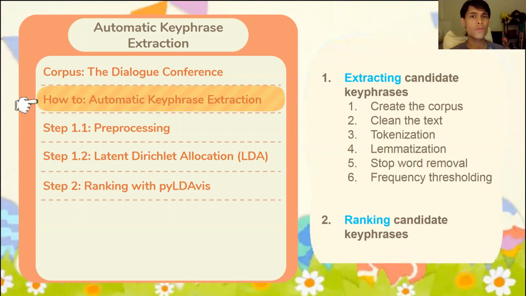Stop word removal: we remove really frequent words that are obviously not keywords, like the, a, because. And frequency thresholding: we remove extremely rare tokens that are probably mistakes and extremely frequent tokens that aren't specific enough to be key phrases. For ranking candidate key phrases, there are a lot of different approaches. In our case, we use topic modeling, in particular LDA. I'll talk about that a little bit later.